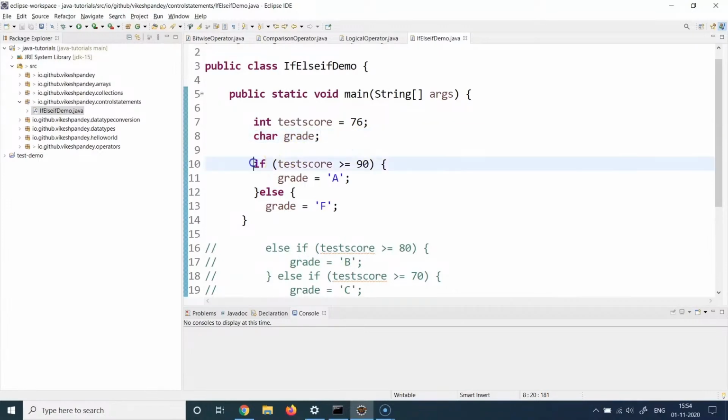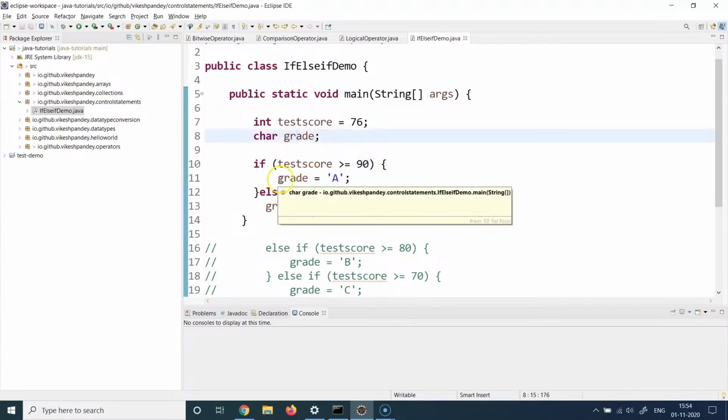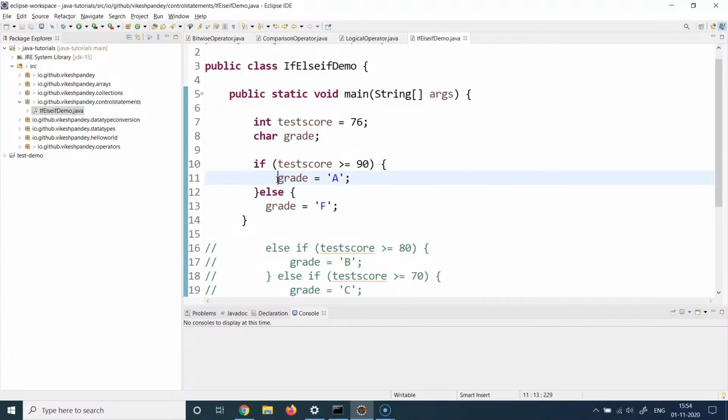So you can see it starts with if, which is a keyword. Then you put these standard braces or brackets and you write your condition inside it. In this case, I'm writing the condition saying that if test score is greater than equal to 90, then the student should get a grade A. So here I've defined this grade variable, and here I'm just assigning the value to the grade variable at line 11. If the test score is greater than 90, the grade should be A.